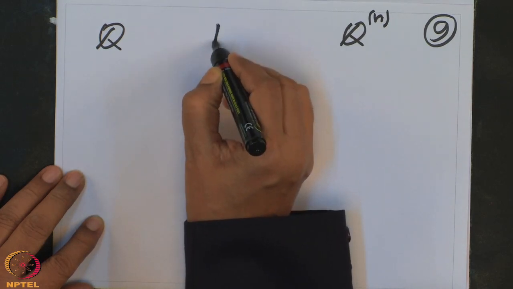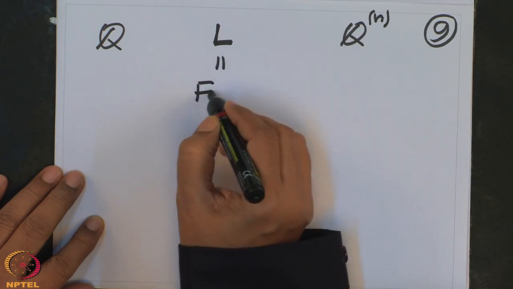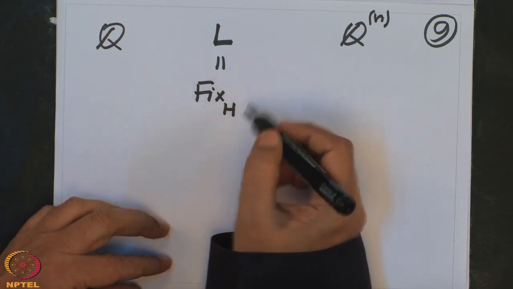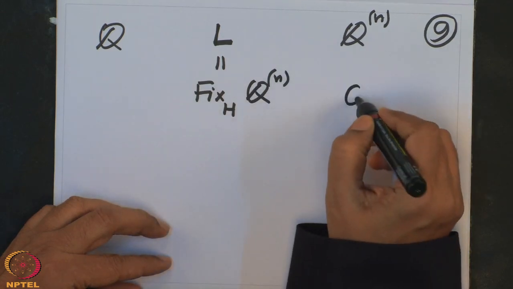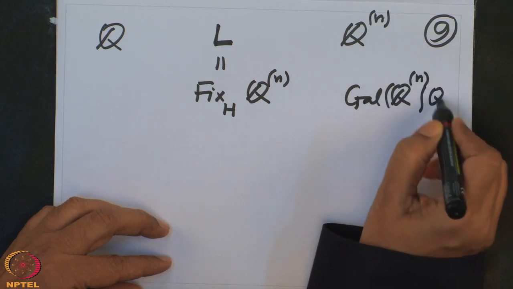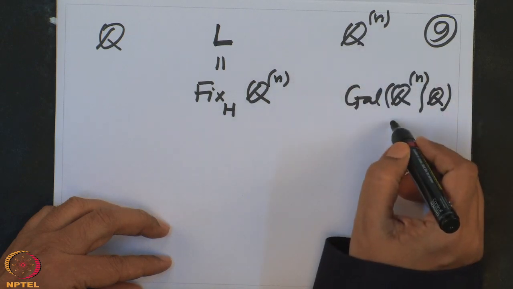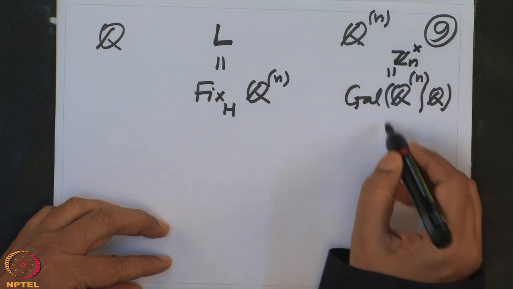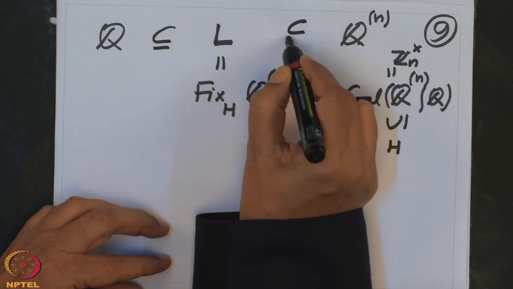I should call it L probably. L is precisely the fixed field of H in Q(ζn). See, the Galois group Gal(Q(ζn)/Q) is operating on this field, and H is a subgroup here. So this was (Z mod n)^×, H is a subgroup here. So I can take a fixed field. So the fixed field is in between.